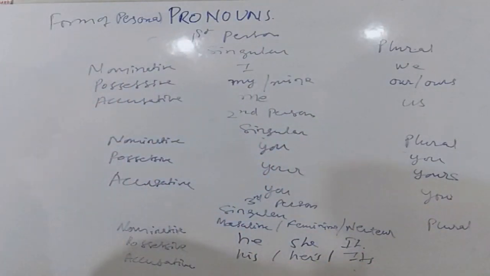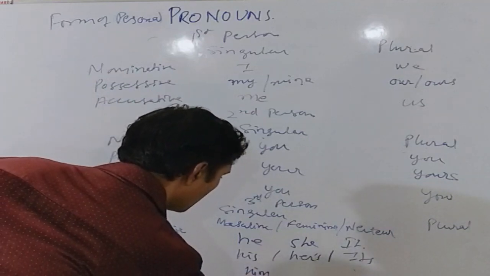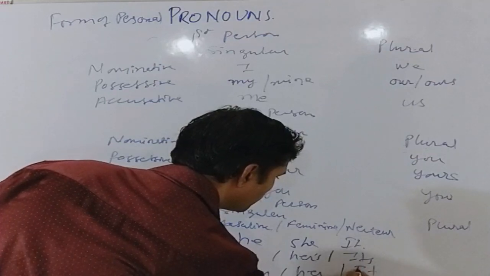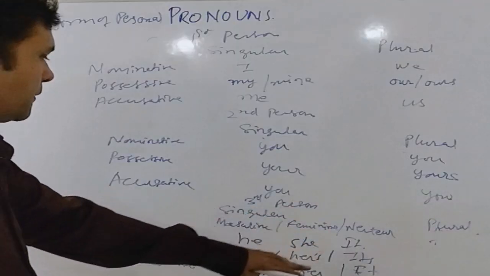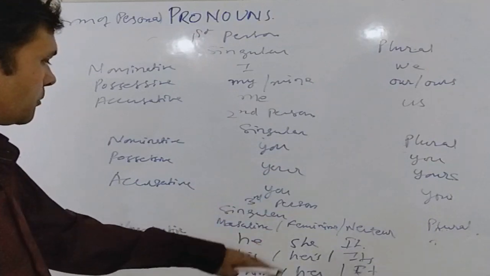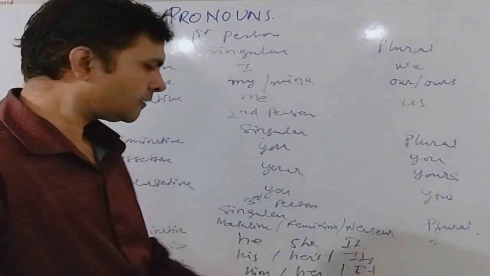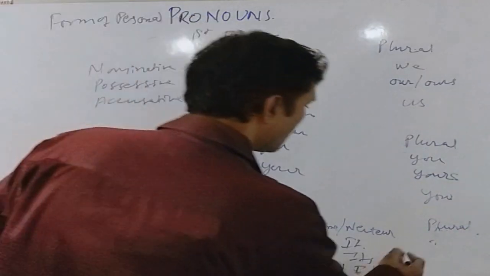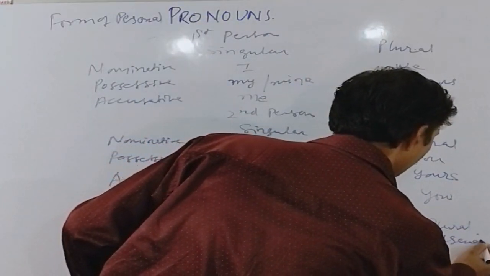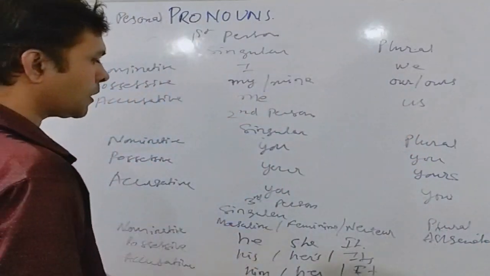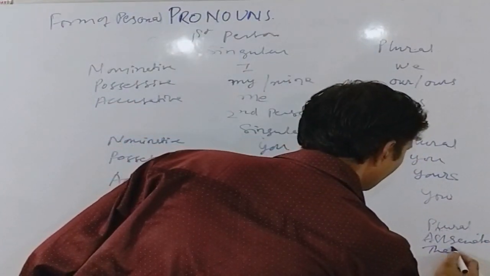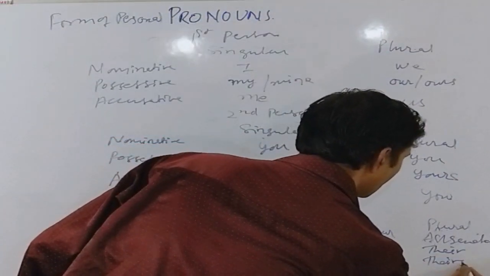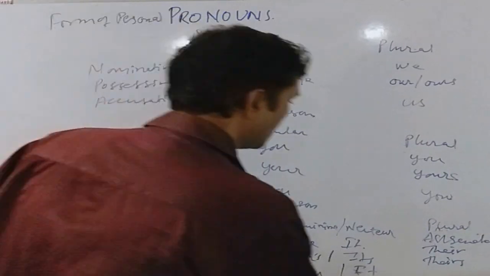The accusative pronoun is him or her or it. In case of plural, we do not need to differentiate the third personal pronouns as masculine, feminine or neutral. Rather, we use the same third personal pronoun for all genders. The nominative pronoun is they. The possessive pronoun is theirs. And the accusative pronoun is them.